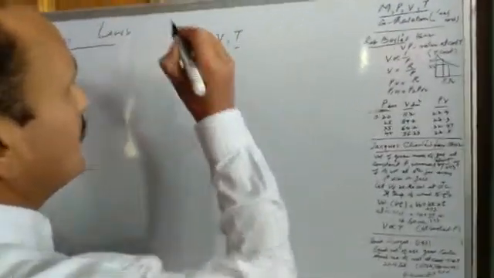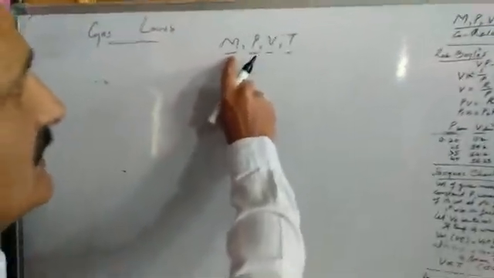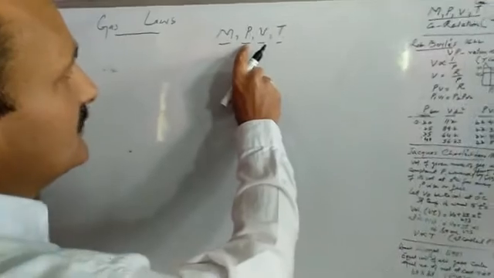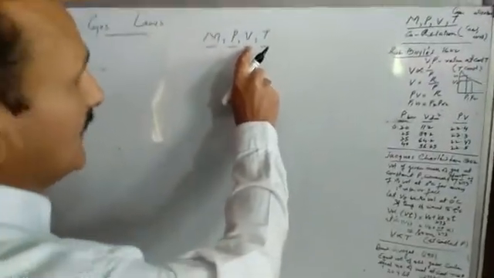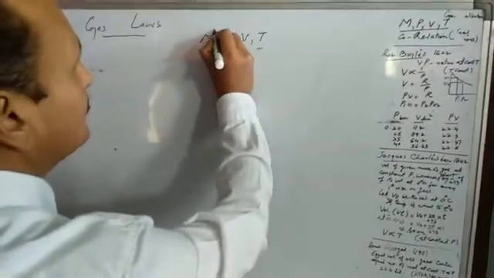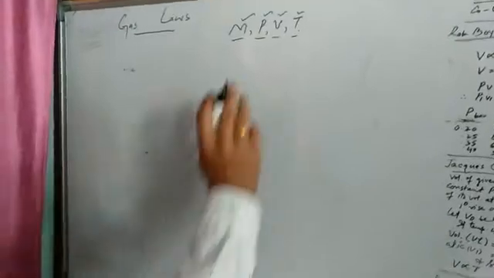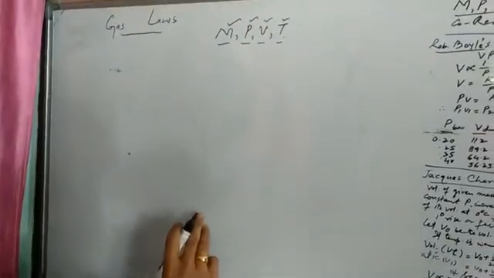These four terms, that is mass of the gas, the pressure of the gas, the volume of the gas and the temperature at which the gas is kept, are known as measurable properties of gases.